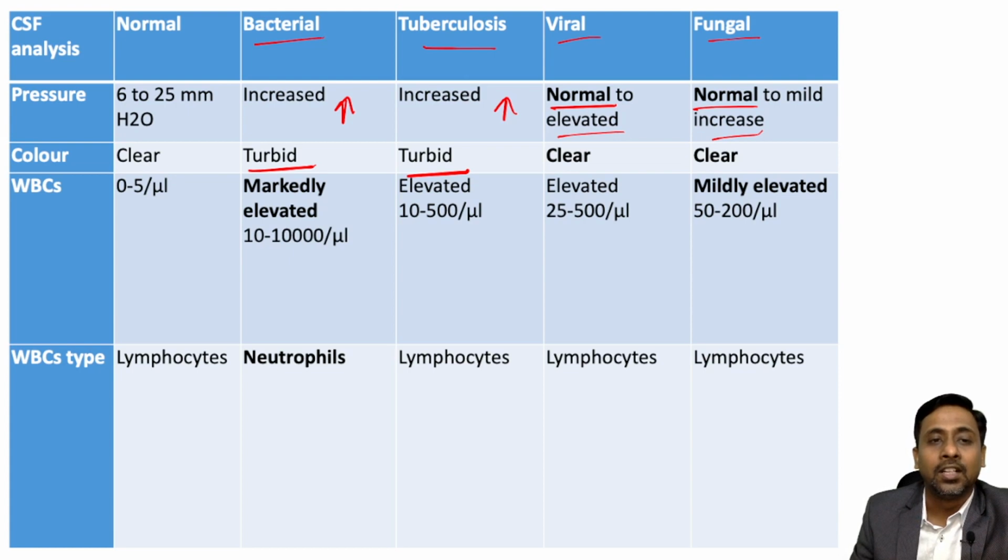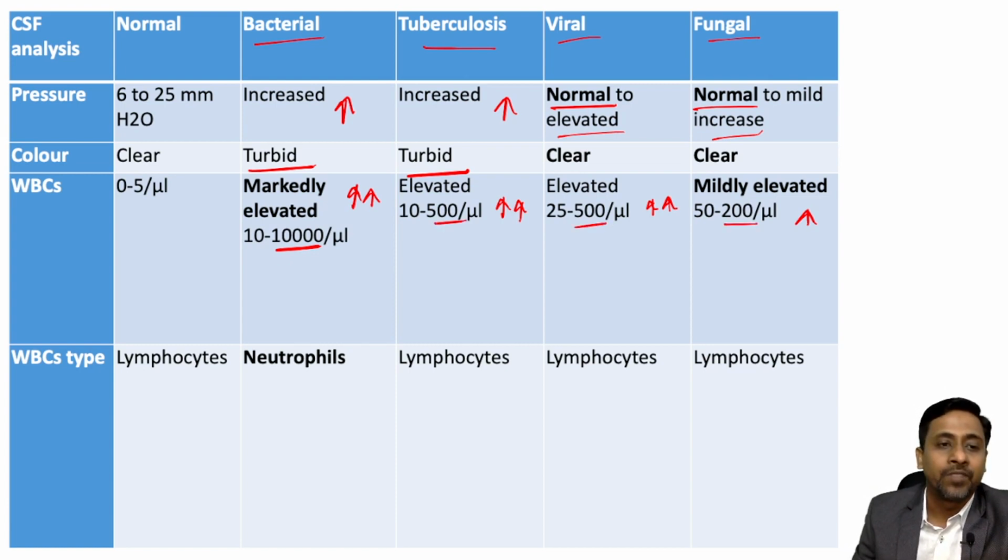WBC, if you see the count, that is pleocytosis. Although the WBC is increased in all types of meningitis, it is markedly increased, may reach up to 10,000, in case of bacterial meningitis. It is mildly increased in case of fungal meningitis and moderately increased in case of tubercular and viral meningitis. So you can remember it like that. In case of bacterial it may reach up to 10,000. However, it will reach up to 500 in case of tubercular and viral and up to 200 in case of fungal.